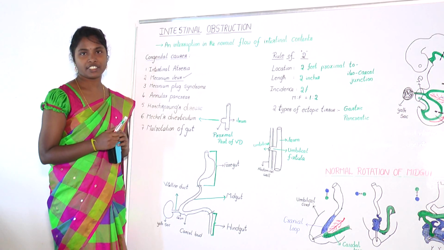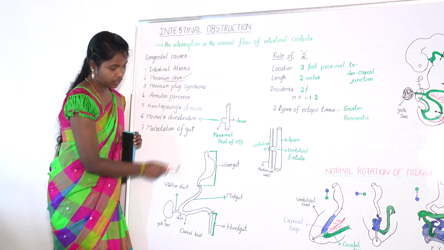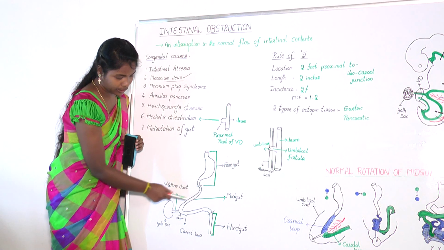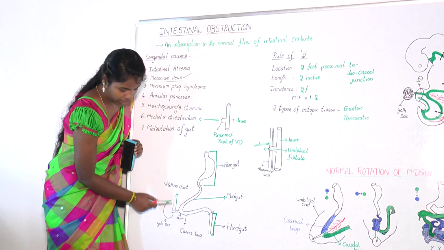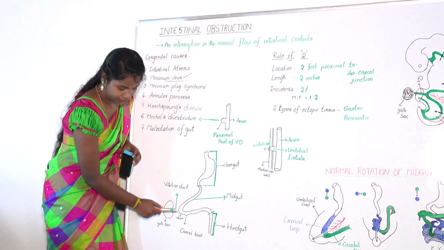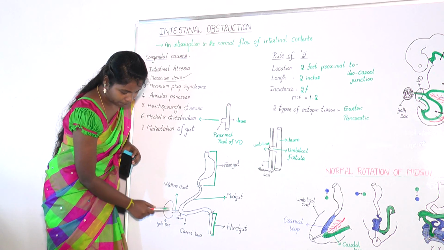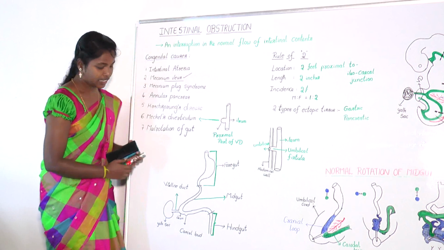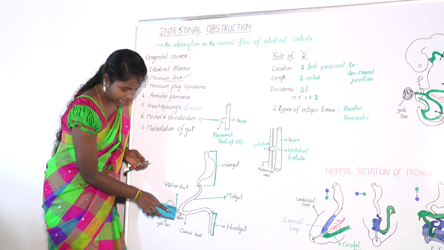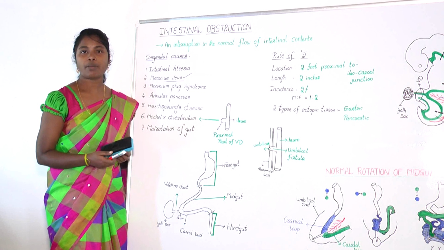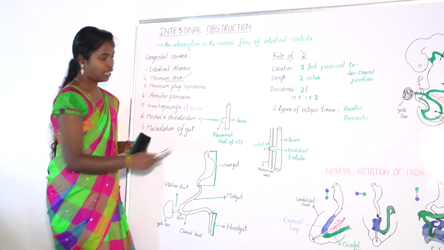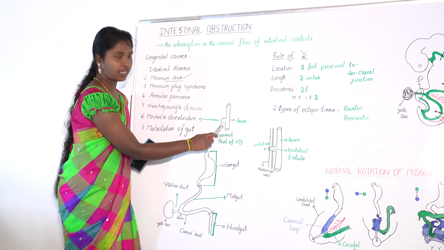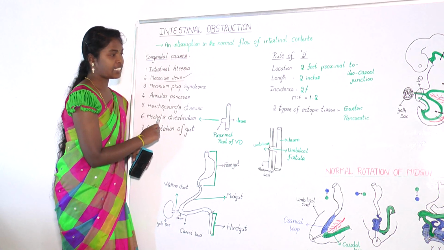If we draw a separate picture of primitive gut, it looks like this. This proximal part is foregut, this loop is midgut, this elongation is hindgut, this is cecal bud, and this is yolk sac. Yolk sac is connected to midgut at ileum with the help of vitelline duct. Usually, this vitelline duct separates and obliterates spontaneously from intestine approximately between 5 to 9 weeks of gestation. But in about 2% of cases, the proximal part of vitelline duct persists, which leads to Meckel's diverticulum.